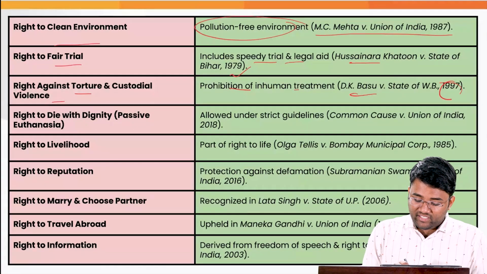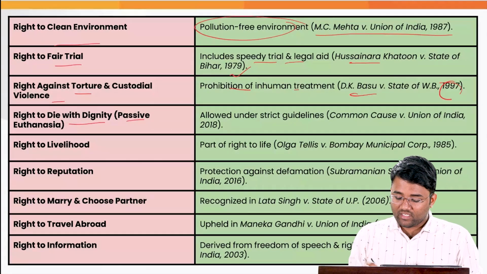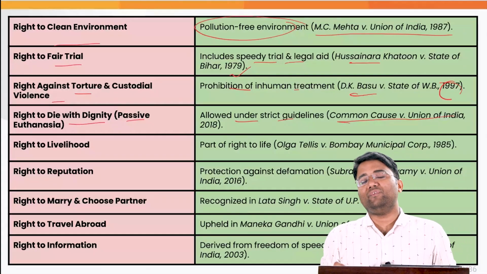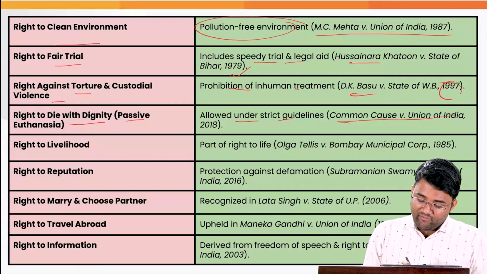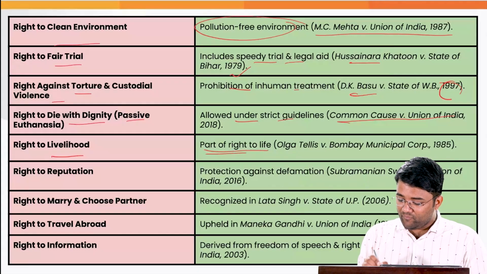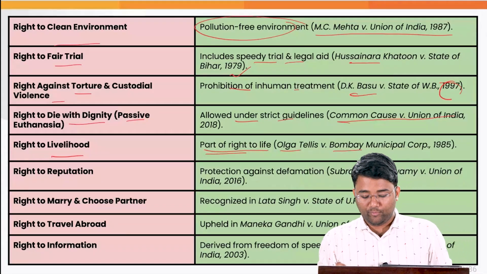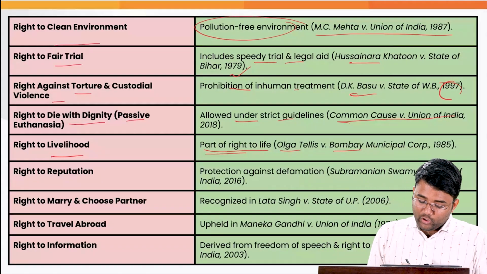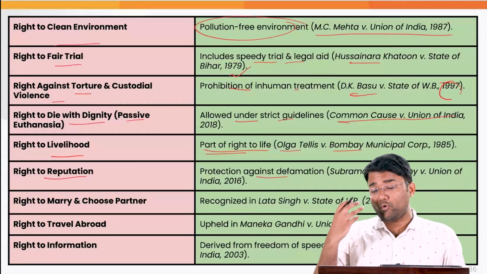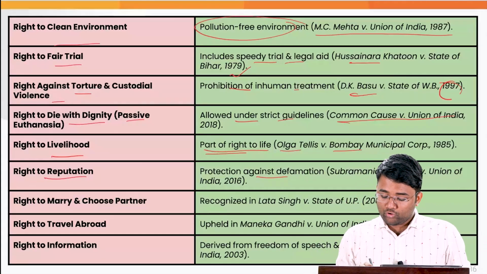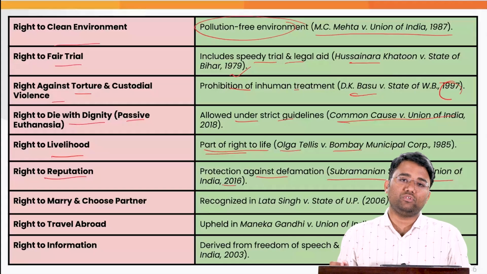Then right to die with dignity, that is passive euthanasia, was allowed under strict guidelines in the Common Cause versus Union of India case, 2018. Right to livelihood is part of right to life, Olga Tellis versus Bombay Municipal Corporation, 1995. Right to reputation is protected, which provides protection against defamation, Subramanian Swamy versus Union of India case, 2016.